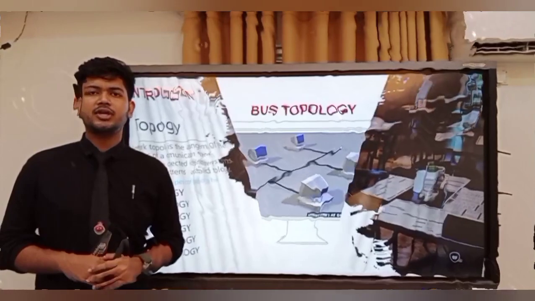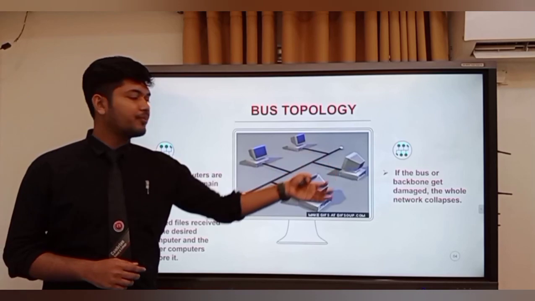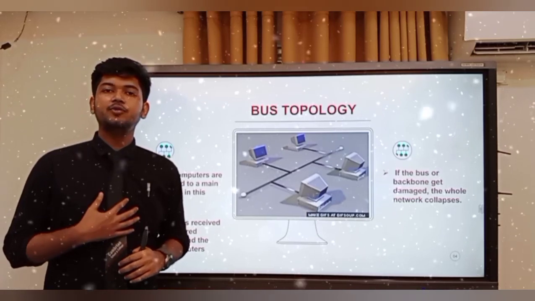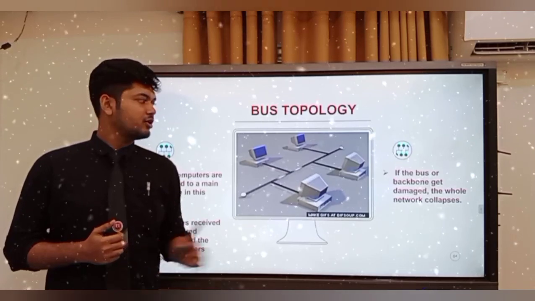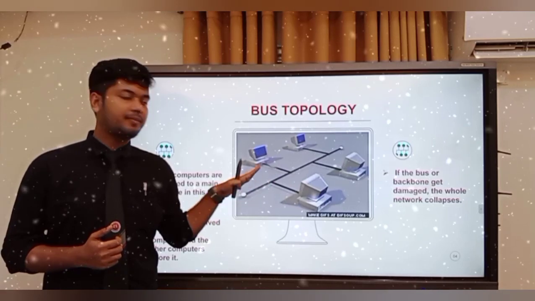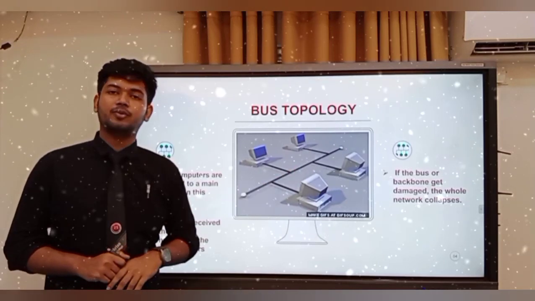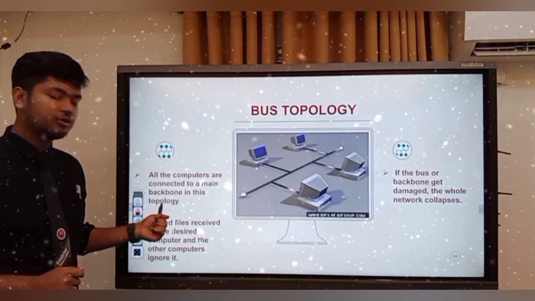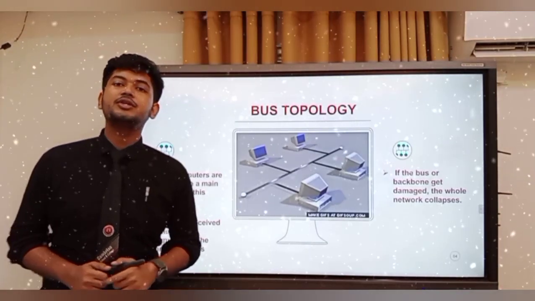It's a very easy topology and easier to establish. In this bus topology, we can see that all the computers are connected with the main backbone line. What is a backbone? We are human, we have a backbone, and because of this backbone we can stand properly. In these pictures, we can see that all the computers are connected with the main backbone line, and this backbone line is the main part of this network topology. All the computers are connected to a main backbone in this topology. A shared file is received by the desired computer and the other computers ignore it.